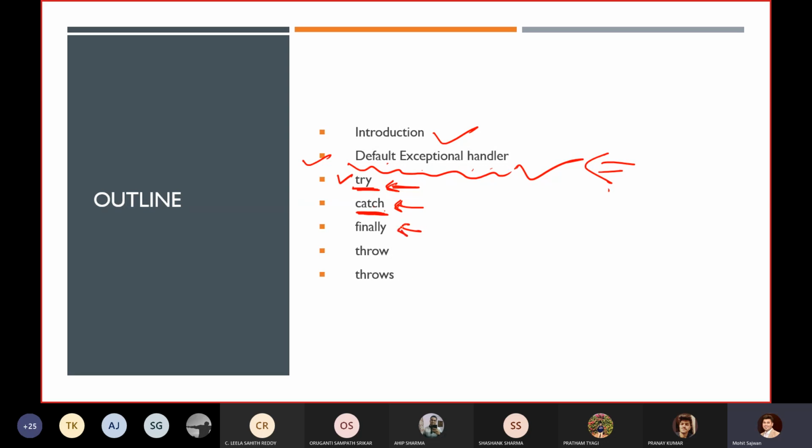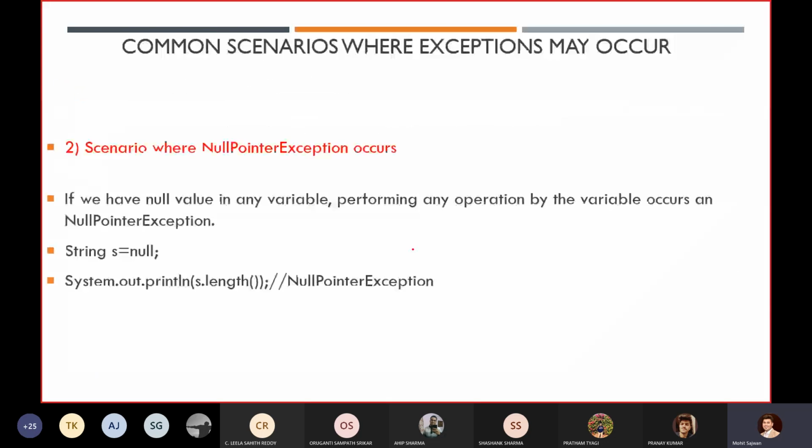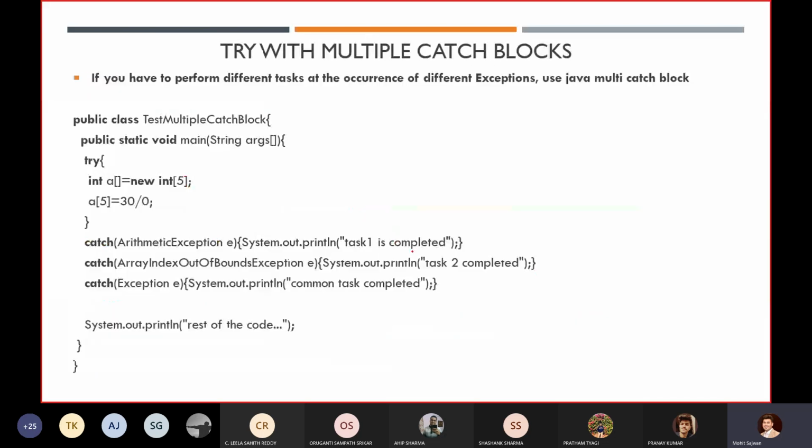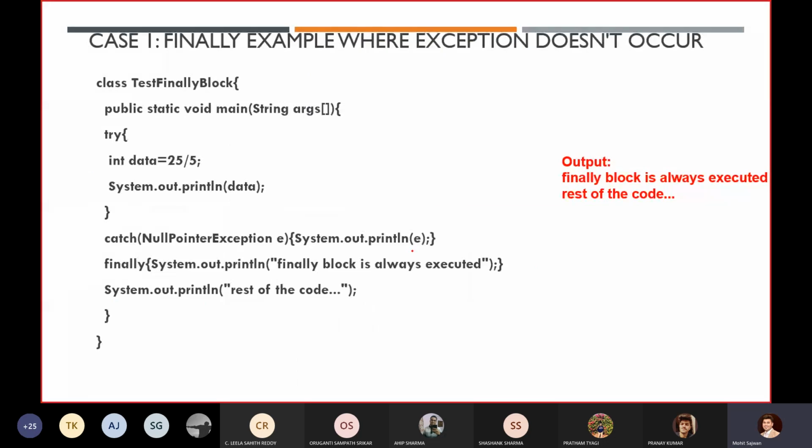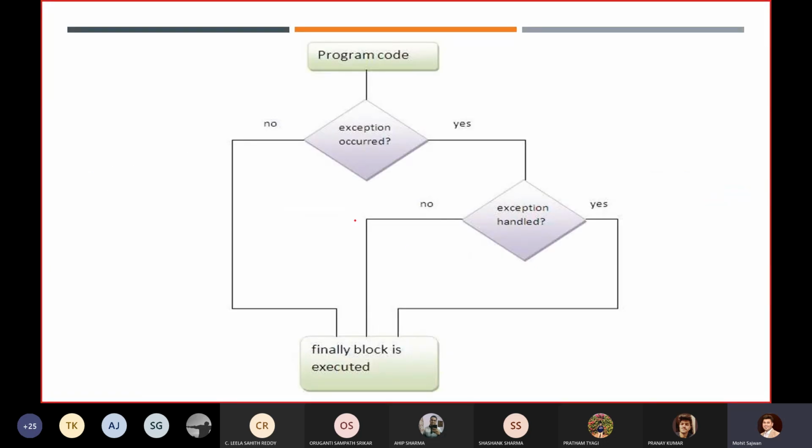Similarly, in our last lecture we went through the finally block. What we have learned so far is that the finally block will always execute. Even though you are getting an exception, not getting any exception, handling that exception, or not handling that exception, your finally block will always execute.